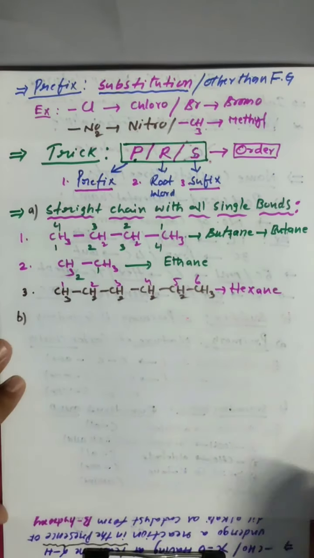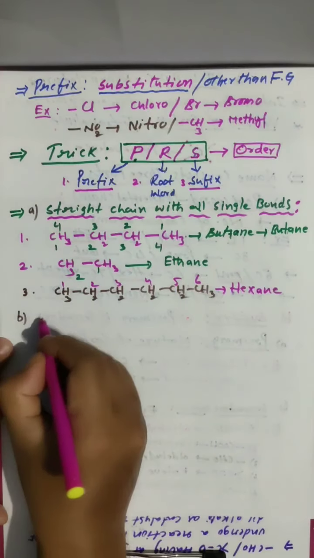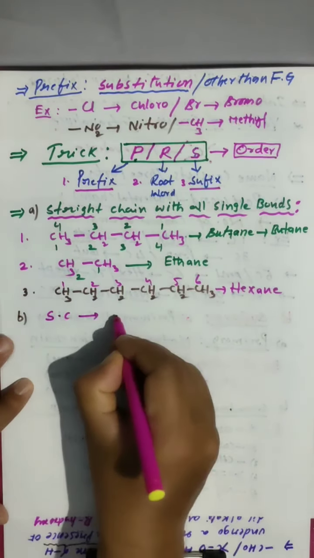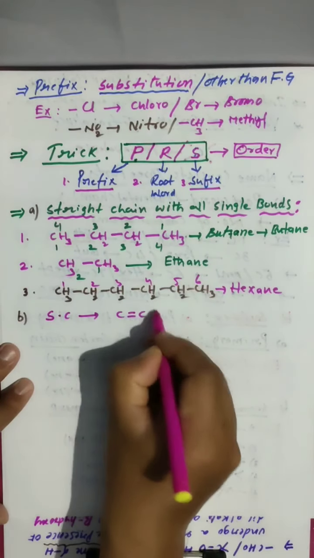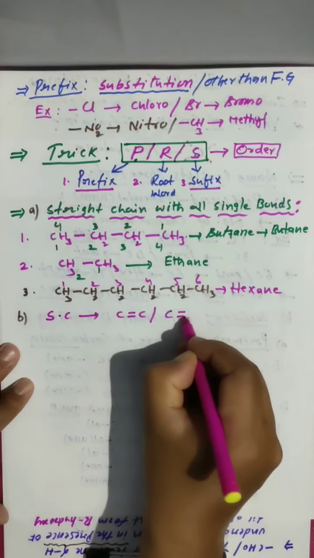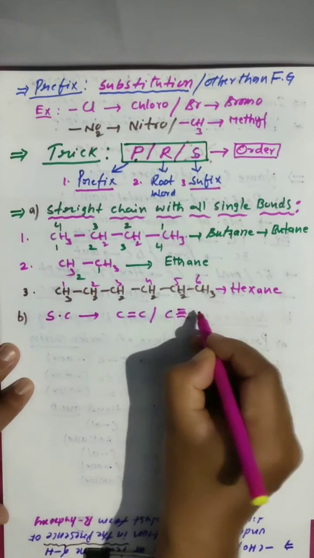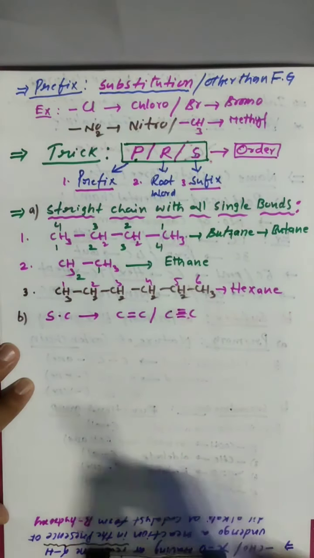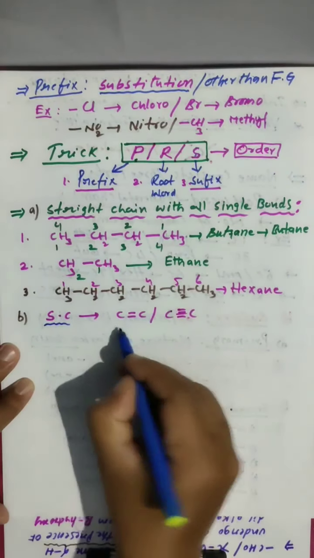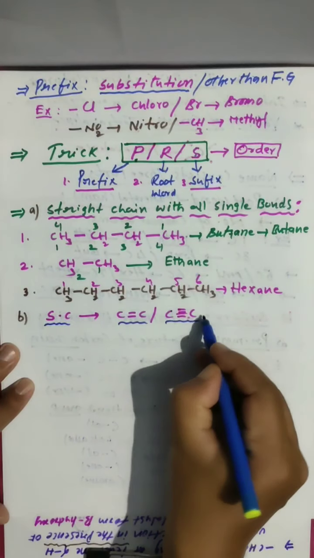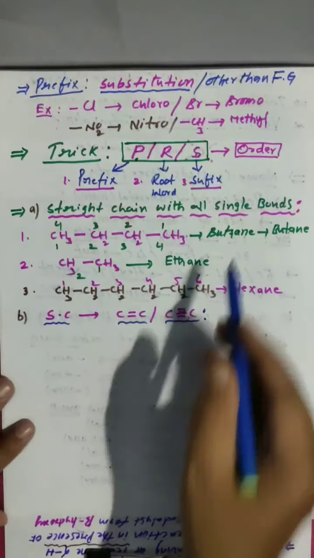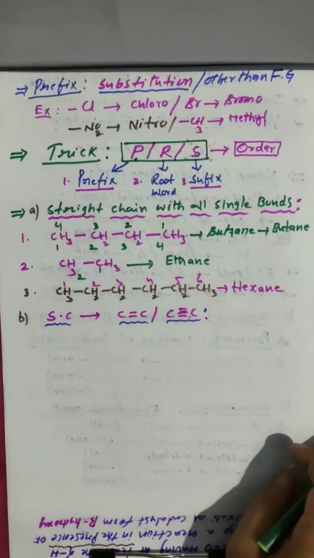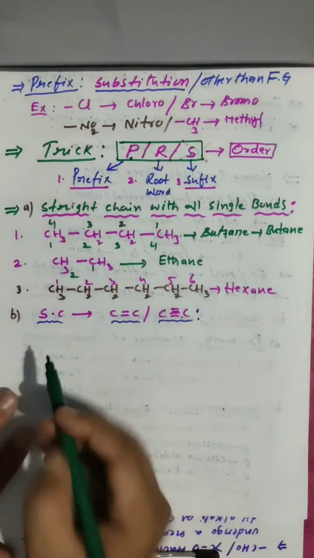Model number 2. Straight chain with carbon-carbon double bond or carbon-carbon triple bond. Clear? What is the condition now? Straight chain with carbon double bond or triple bond. Earlier, all were single bonds. Now I am giving one example.